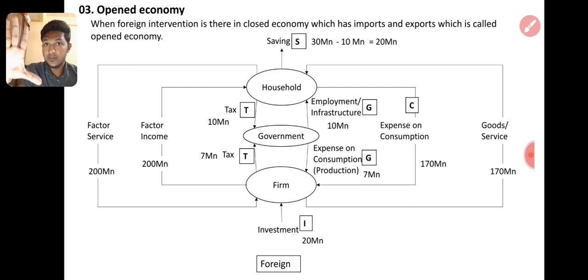Firms will import, not the government. If firms cannot do it, households, infrastructure and employment are given by the government. Infrastructure is only given by the government; we assume it in that way in order to understand the economy model. That's why, whatever the president, the minister, the parliament or any sector of the government decides, if it implicates the business, it will affect the economy. Even if the government grows, our economy will not grow.